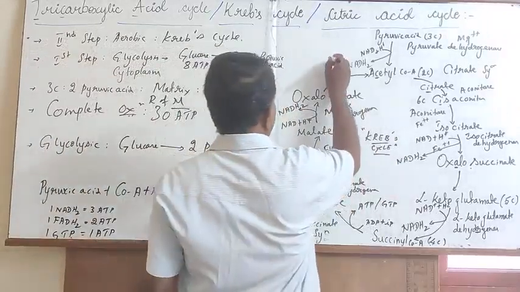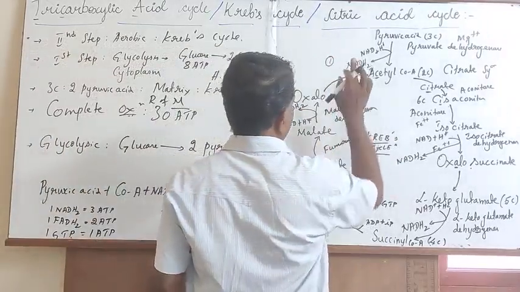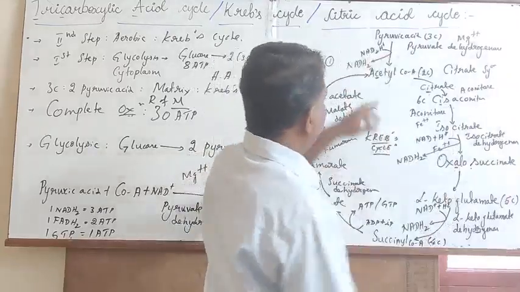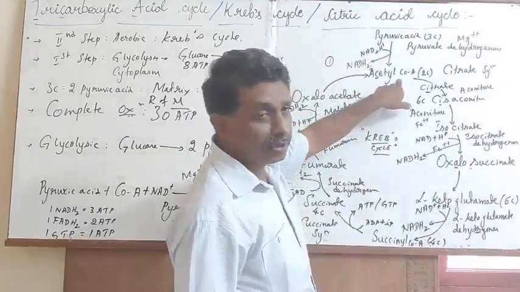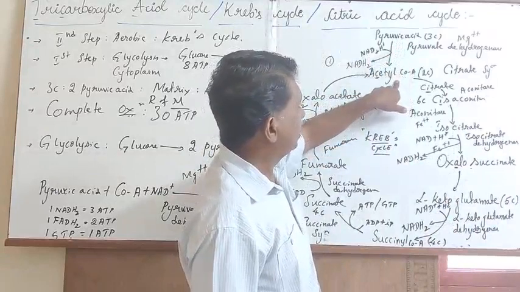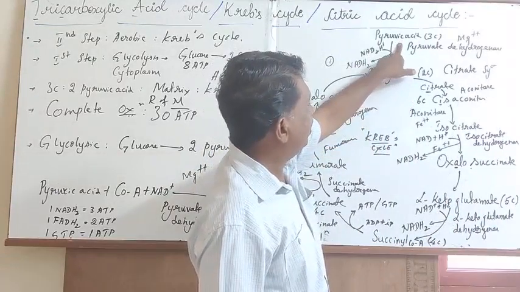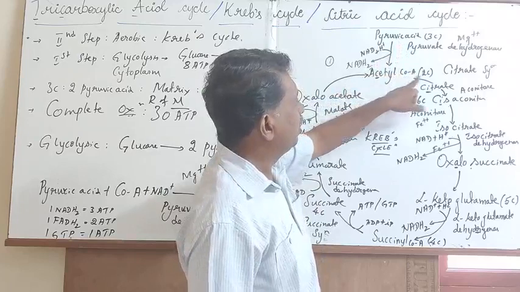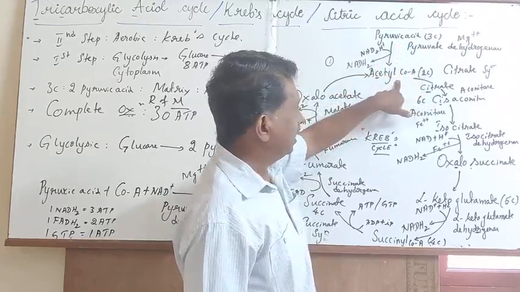The first molecule of NADH2 is actively synthesized with the biosynthesis of acetyl-CoA from the pyruvic acid. The 3 carbon containing pyruvic acid will get converted into 2 carbon containing acetyl-CoA.